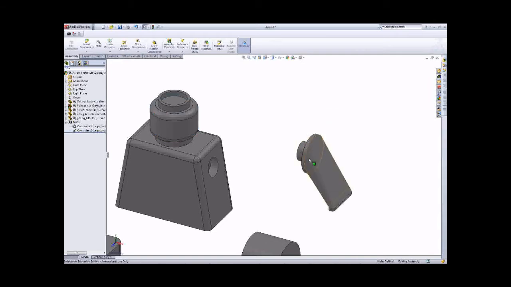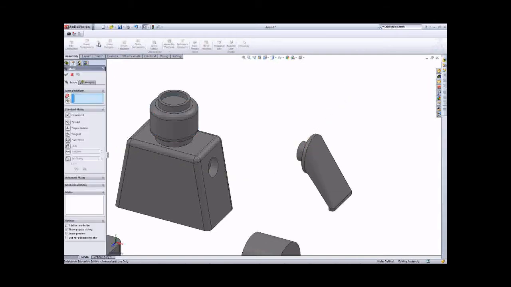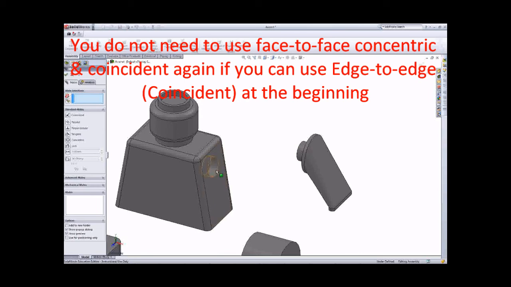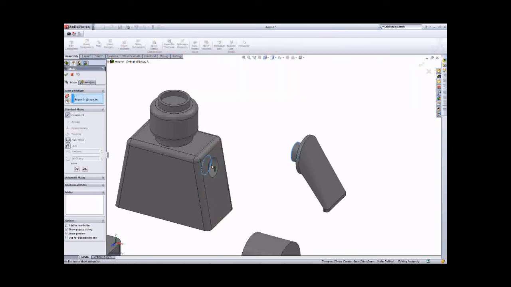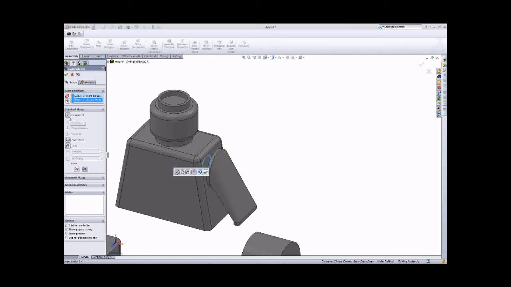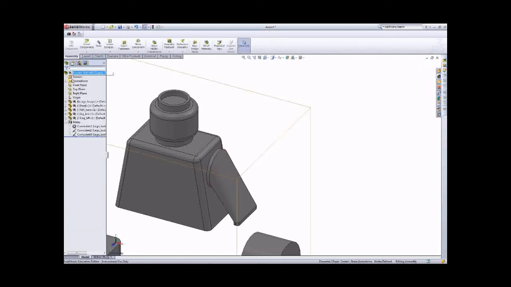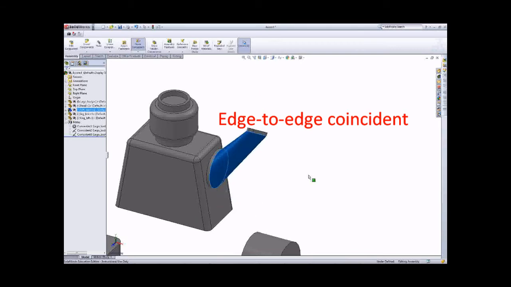So how can we fix that arm? We can use the mate, not face to face, to make the alignment. You can choose the edge to the edge here. You can see the coincidence, and then we can fix the arm using the coincidence.